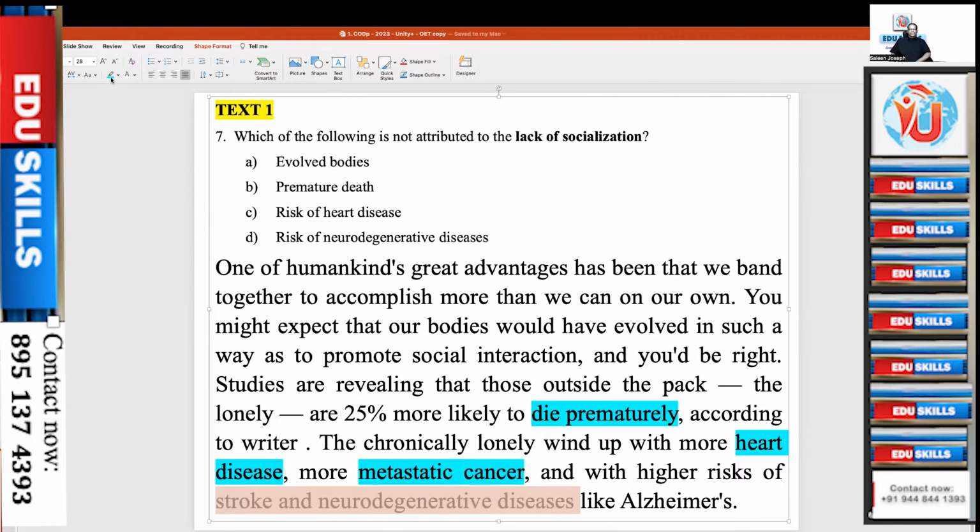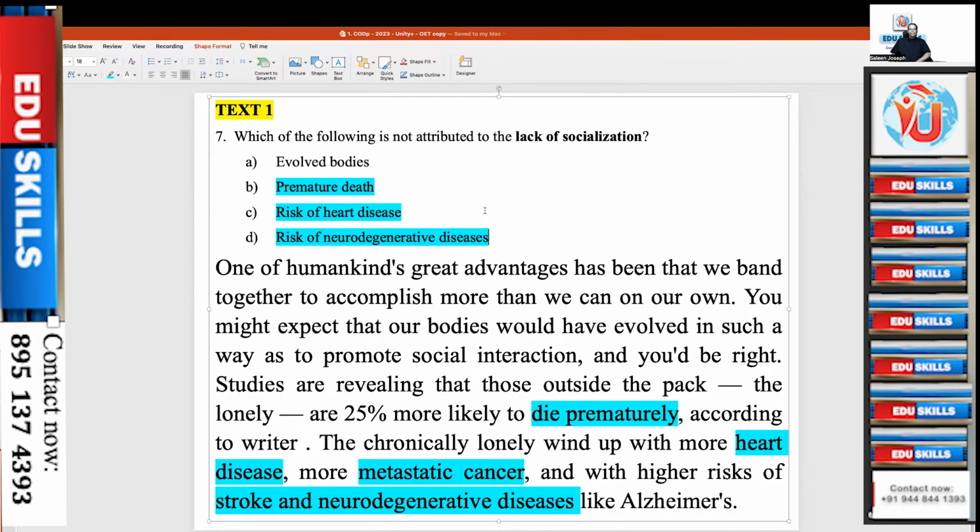So premature death is there. Risk of heart disease is here, right? Wind up with more heart disease means risk of heart disease. Then risk of neurodegenerative diseases, it is here. So these are the effects of being lonely.